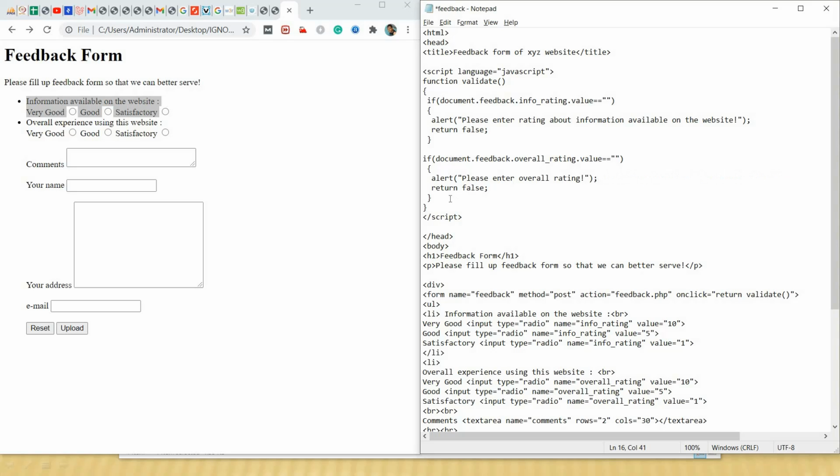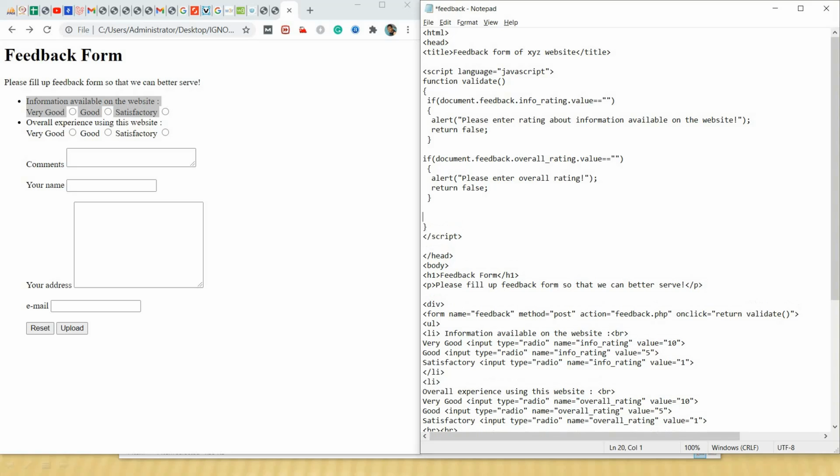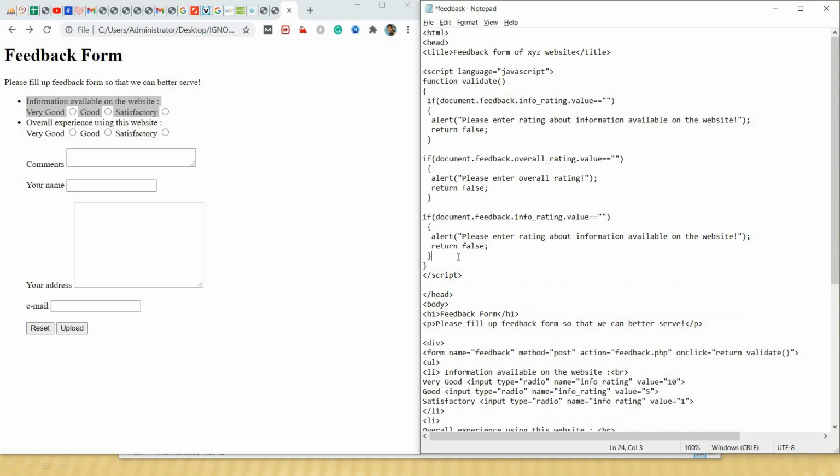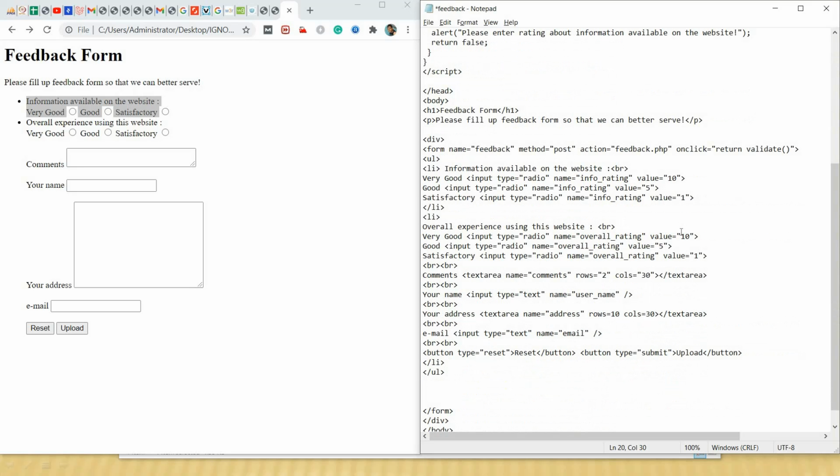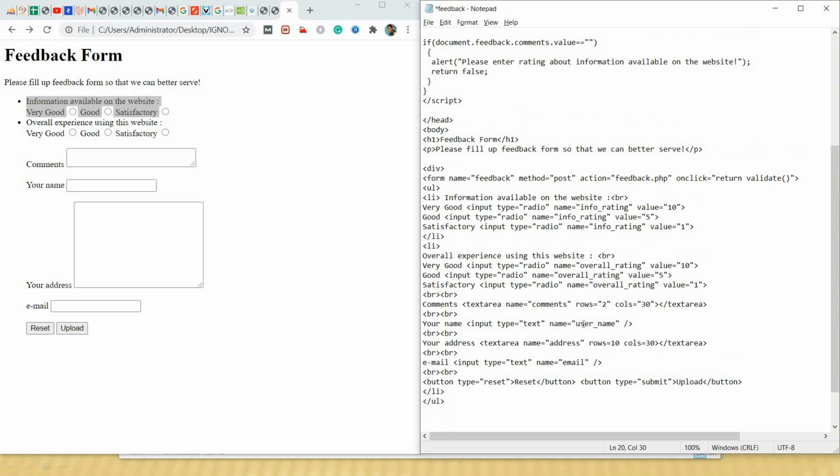Then we will do the same for the remaining attributes or form tags. Suppose after rating we have comments, and after comments we have username. So we will say please enter comments.